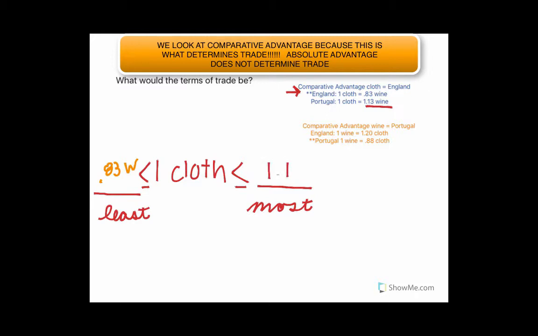So obviously, they are not willing to pay more than what they could make it for. So the terms of trade for England making cloth would be between 0.83 wine and 1.13 wine. And we're just remembering that when we're looking at terms of trade, 1 cloth is in terms of how many wine we would be trading it for.